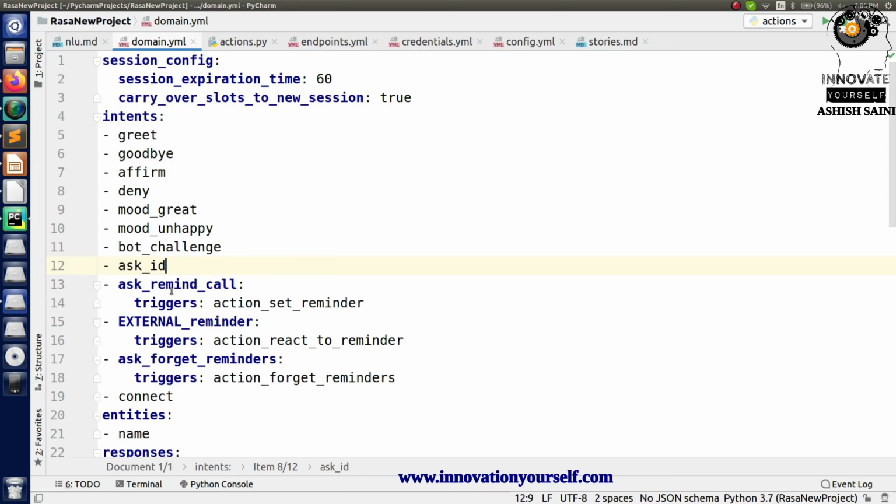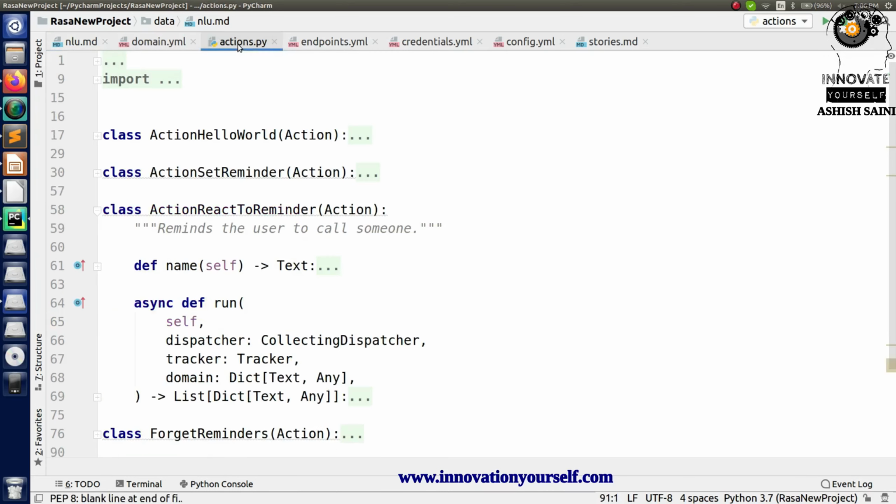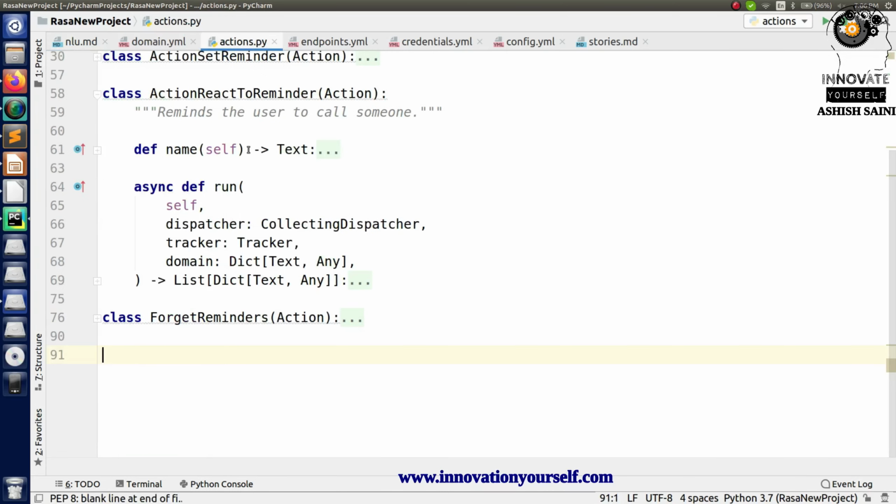Now based on this, what I want is, when my user says, let's say, tell me the conversation ID, my chatbot will classify that this is the intent, which is ask underscore ID. But based on this intent, what I'm exactly going to do is fetch the conversation ID, and I will be doing that inside the actions file. So in this I have to write a class. I will create a class and give it a name, let's say action session ID.